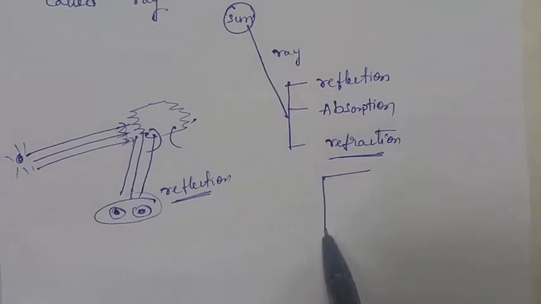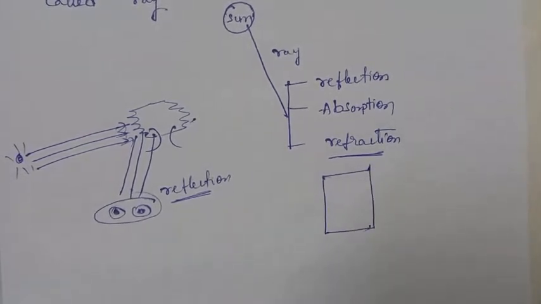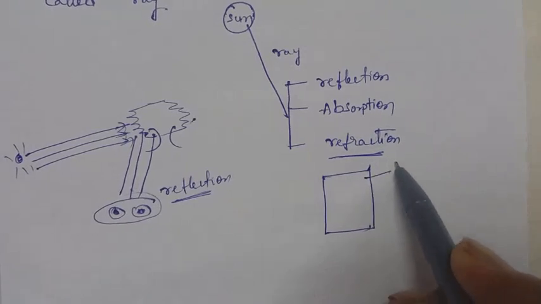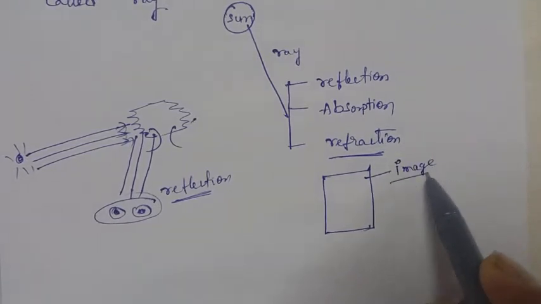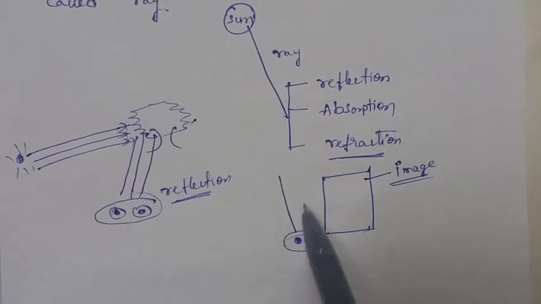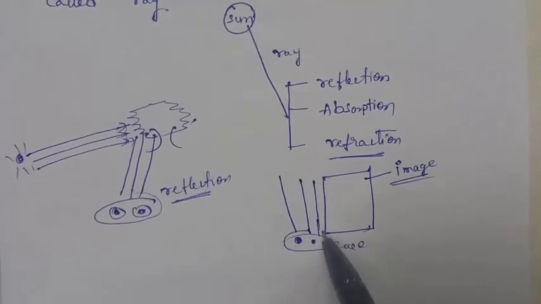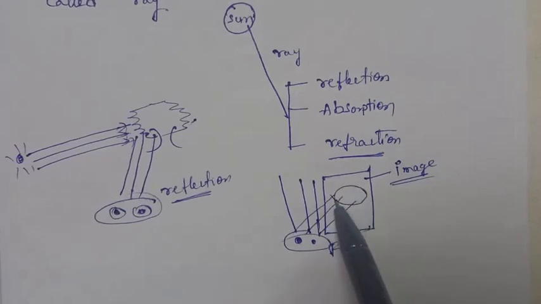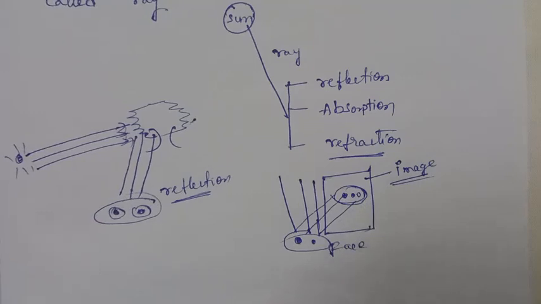We use a mirror. What do we see in the mirror? We see our image; we do not see ourselves, we see our image. Here the person is there, so the light energy will fall on this person's face, it is the face of the person. After this it will be reflected and here the image is formed. So this is called the reflection.